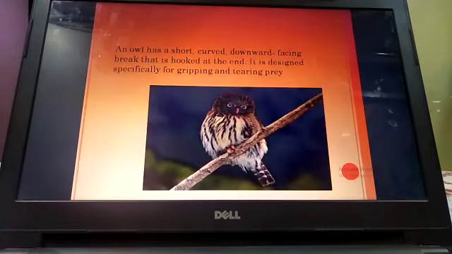Now coming to this one, what is this? This is an owl. An owl has a short, curved, downward facing beak. You can see the beak is downwards facing as it is hooked at the end. And it is designed specifically for gripping and tearing the prey.